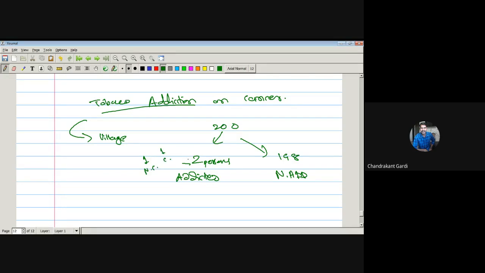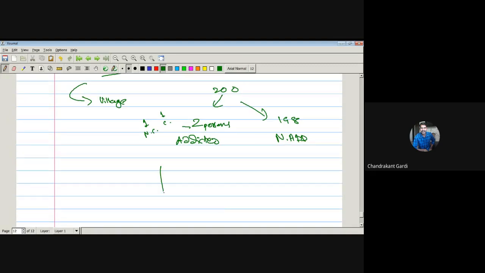So if we collect data from these 200 individuals, and classify the data as cancer yes or no, addiction yes or no. Out of these 200, 198 are non-addicted and 2 persons are addicted.